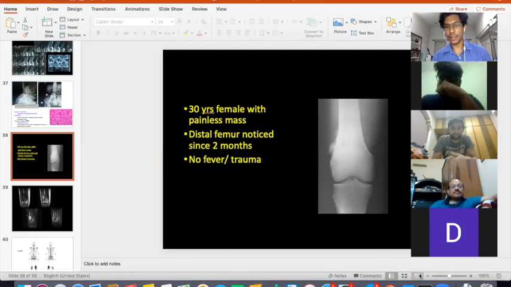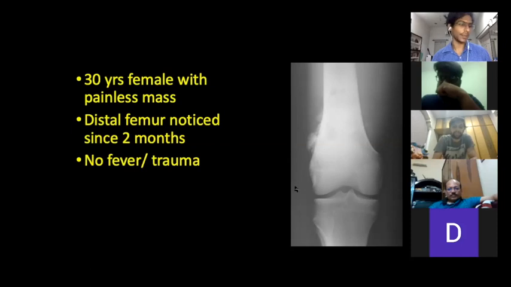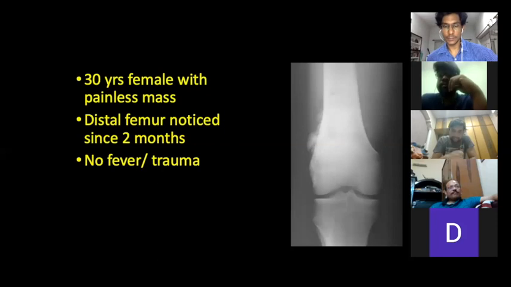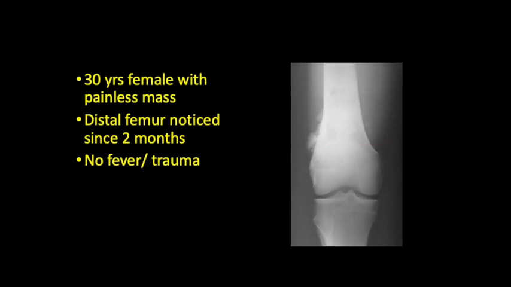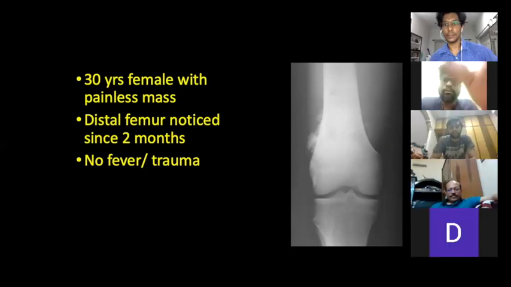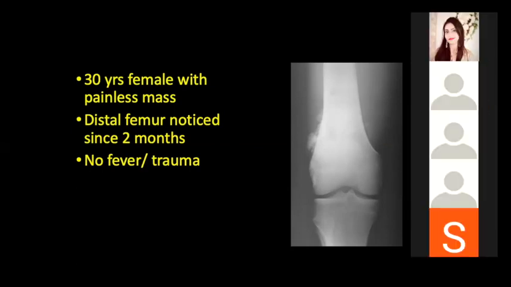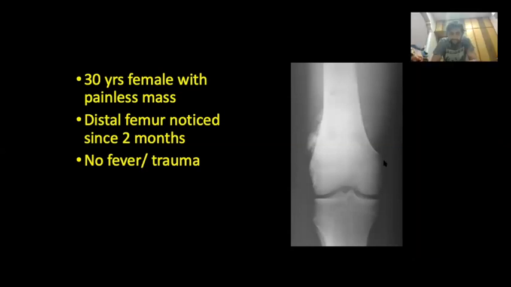Can we come to the X-ray, sir? Yes, sir, I was describing the X-ray. Please go on. There is a sclerotic lesion seen in the metaphyseal region of the distal femur on the lateral aspect, and there is overlying calcification. The margins are not well defined. There is periosteal reaction in the form of calcification. This much I can make out from here.